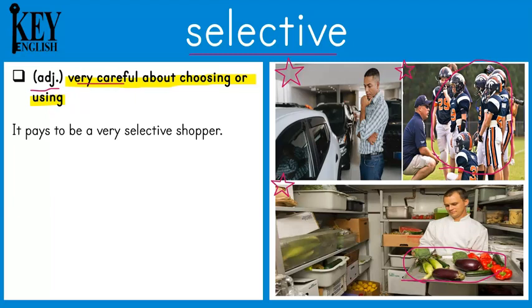And the example sentence here, it pays to be a very selective shopper, means that if you are careful about selecting things when you buy, then that means you're probably going to get better items that are in better condition. So that's why it says it pays. As in, you're going to be spending your money wisely instead of wasting your money on a product that maybe is not very good quality.